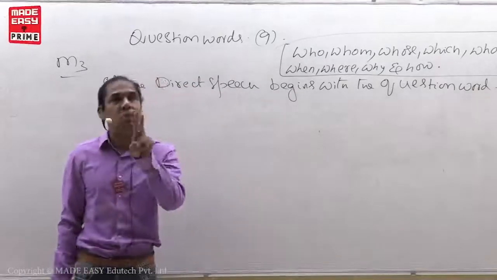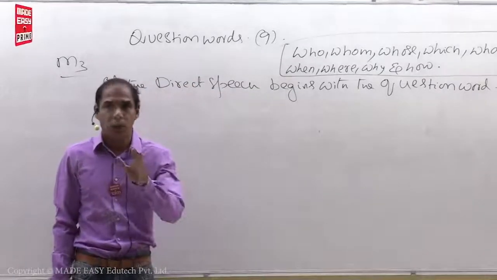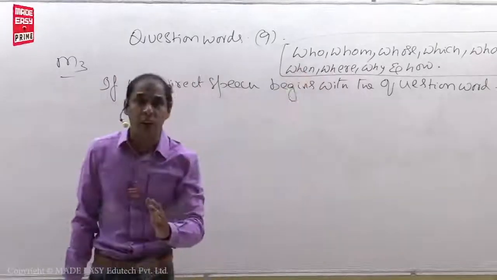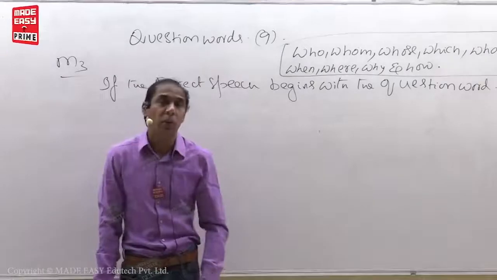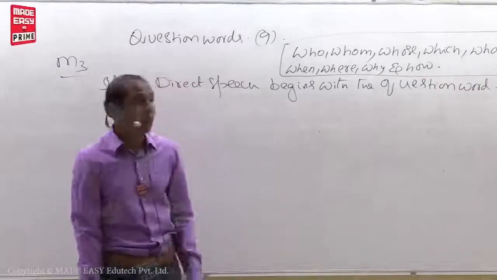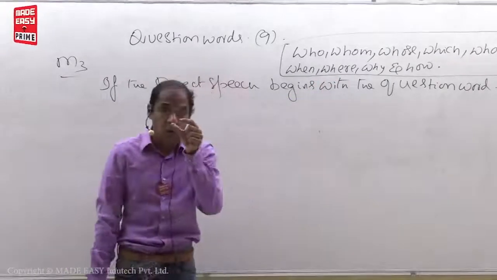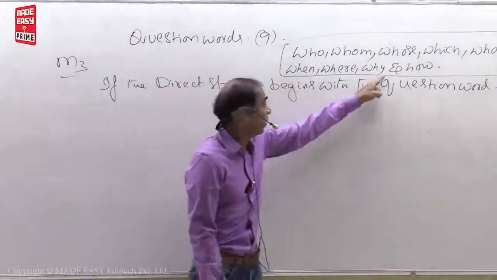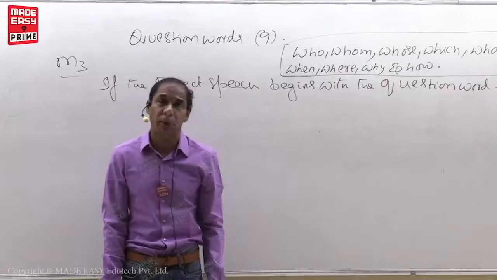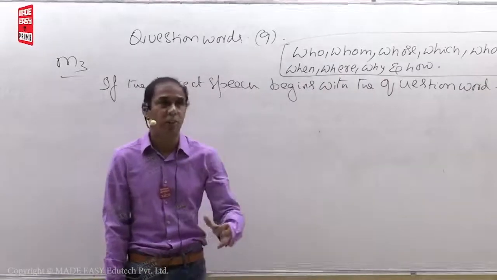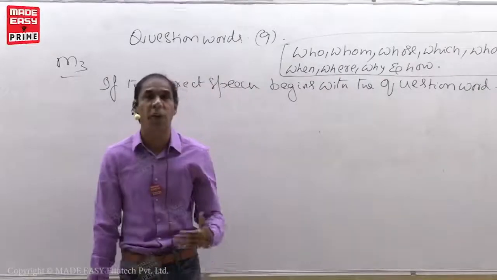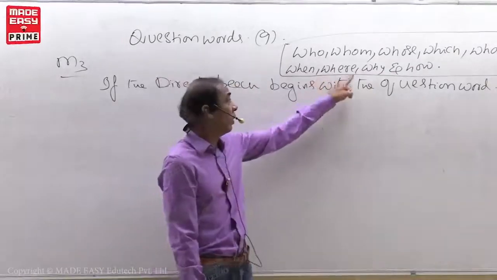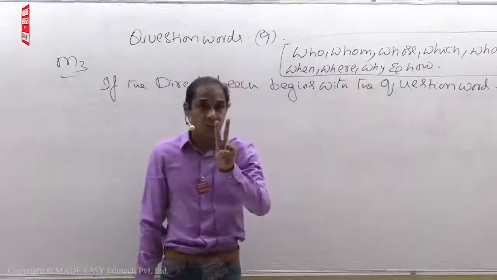There are two kinds of questions in English. Putting a question with the question word, and putting a question with the special verb. For example, where are you going? Question word means if you want to put a question in English, use all these nine words. Where are you going? I am going somewhere. What is your name? My name is Srinivas. Where are you working? I am working at some place. Like this.